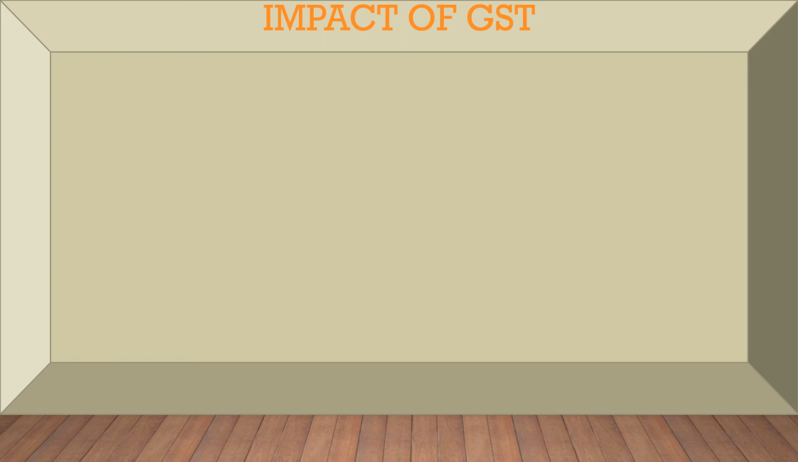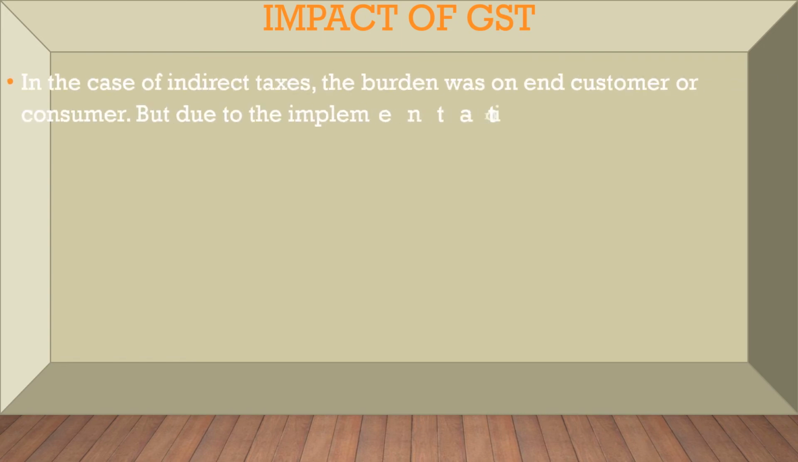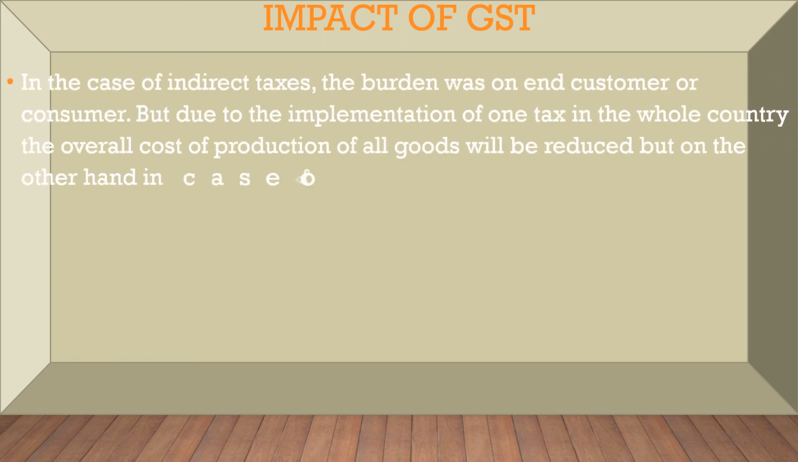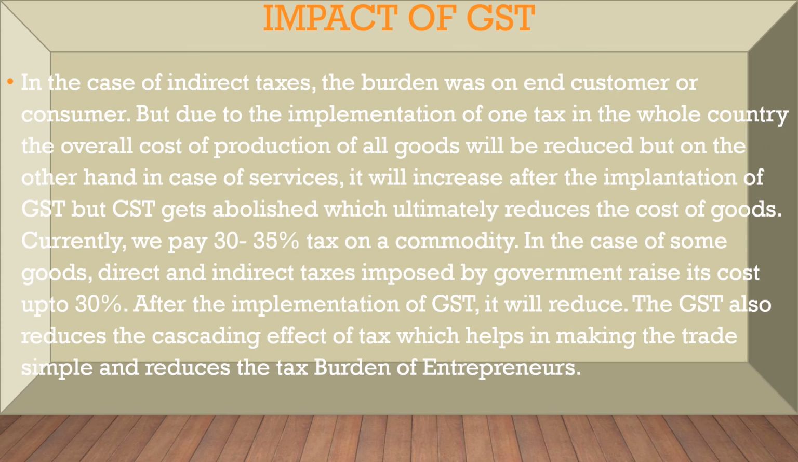Impact of GST. In the case of indirect taxes, the burden was on the end customer or consumer. But due to the implementation of one tax in the whole country, the overall cost of production of all goods will be reduced. But on the other hand, in case of services, it will increase after the implementation of GST, but CST gets abolished, which ultimately reduces the cost of goods.